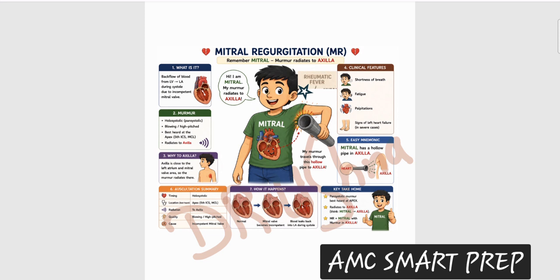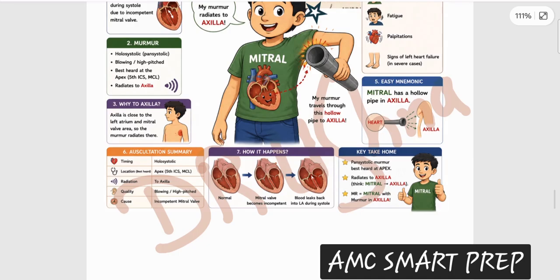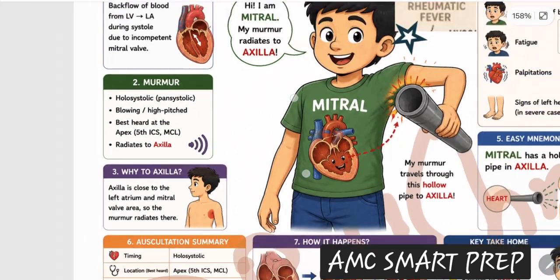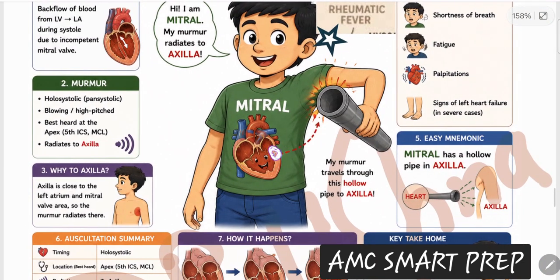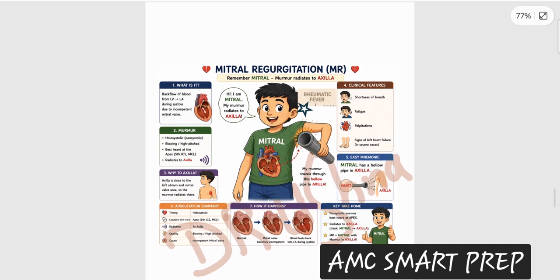Remember, where was the mitral valve? That was present in your fifth intercostal space. Remember the location of your murmur that is present in your fifth intercostal space. That was your mitral area. So you are going to auscultate the heart of this baby. You are going to have mid axillary line, fifth intercostal space, a harsh holosystolic murmur that is going to radiate towards the axilla. That means this is a baby of mitral regurgitation. That's it. Okay, easy peasy.